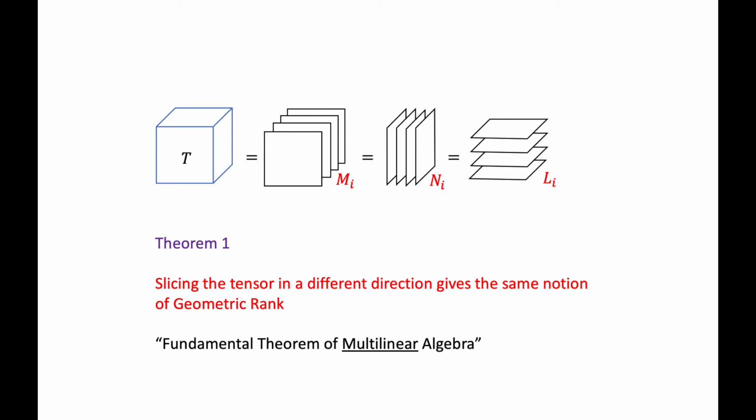Analogous to the fundamental theorem of linear algebra, which says that row rank equals column rank, one could interpret this theorem as a fundamental theorem of multilinear algebra. The proof of Theorem 1 relies on a theorem from algebraic geometry about the dimension of fibers of projections. This concludes the first part of the talk. So far, we've seen the definition of geometric rank, the first example, and the first result on geometric rank. Now comes part 2, which is about the main technical result, namely monotonicity. This drives all the applications of geometric rank.